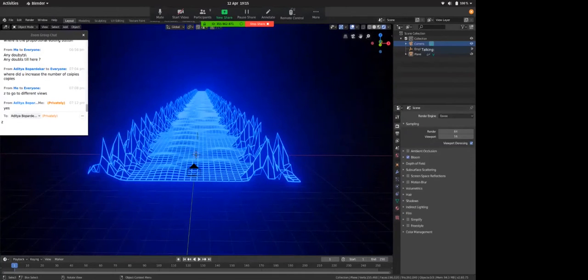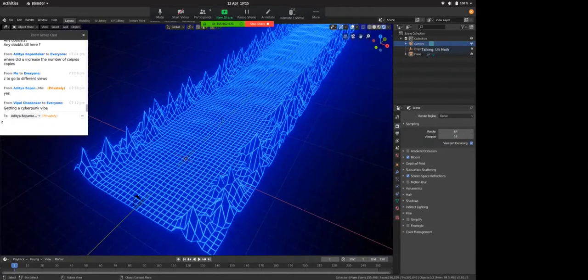And if I hit on screen space reflections, you need to turn this on. But if you are working on your government laptop, keep this off. Don't turn it on. Cyberpunky vibe.